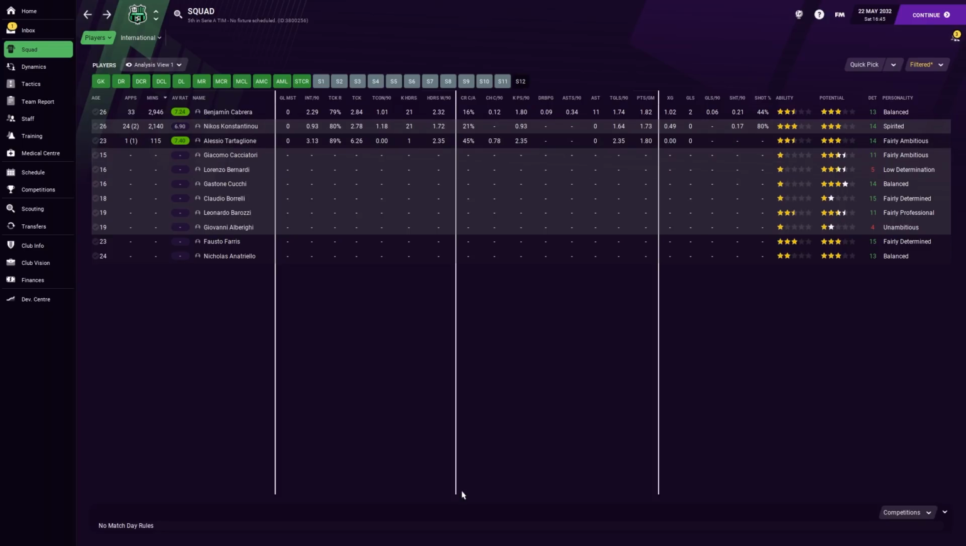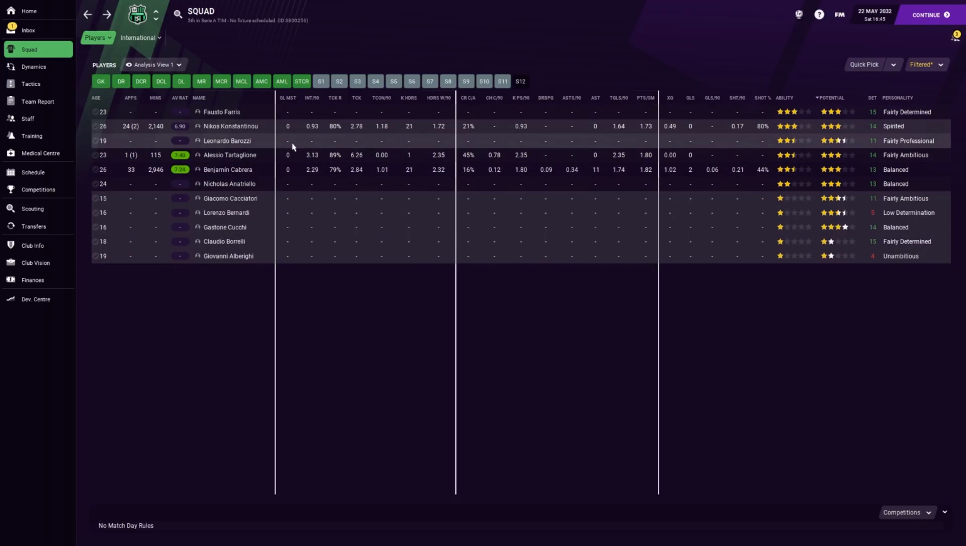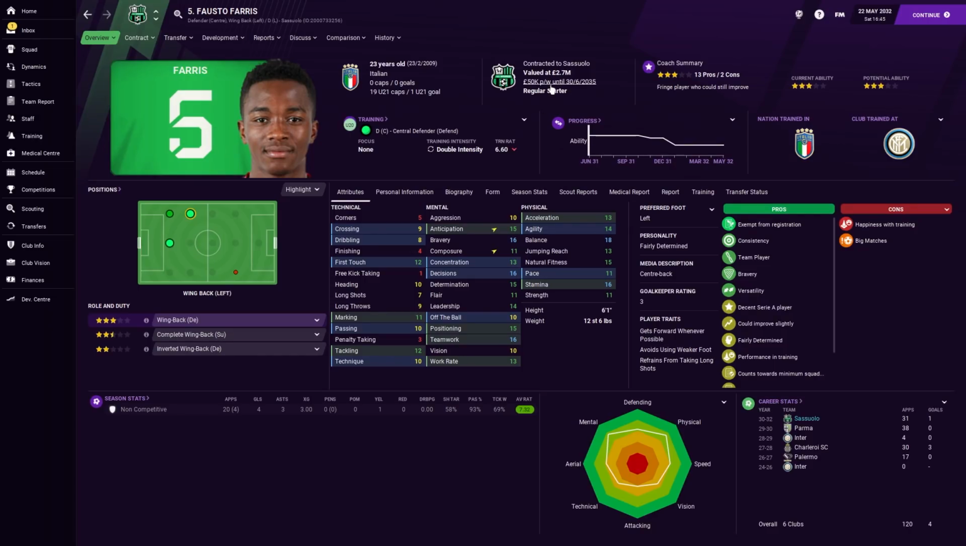So what I'm seeing from this, but you'll notice that the depth kind of fades off fairly fast. So there's Fausto Faris, but he needs to leave because firstly he's on £50,000 a week and it just doesn't really suit what I want to do right now in this team.